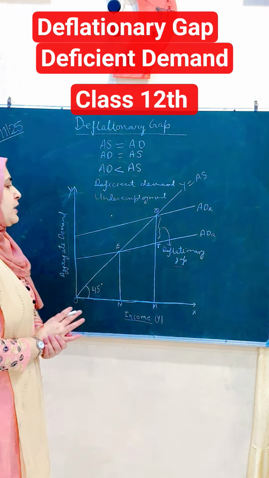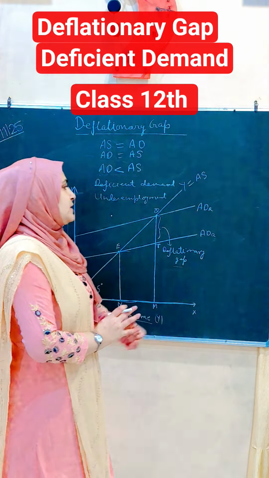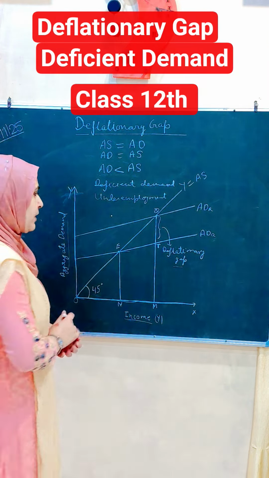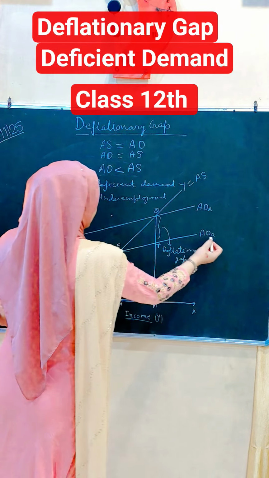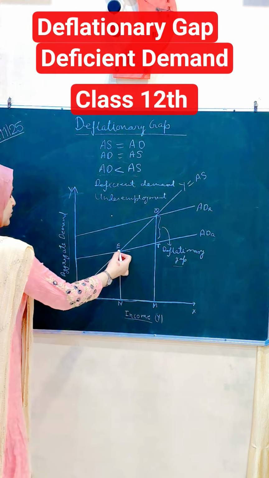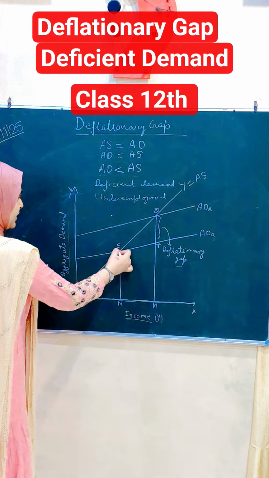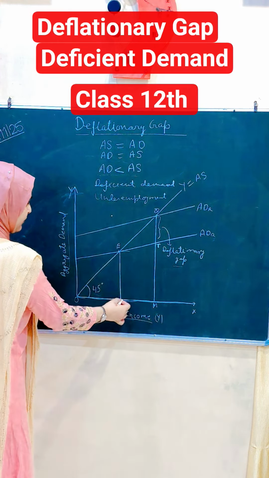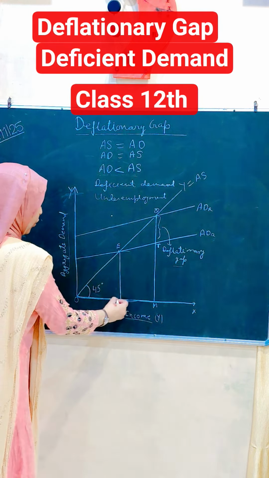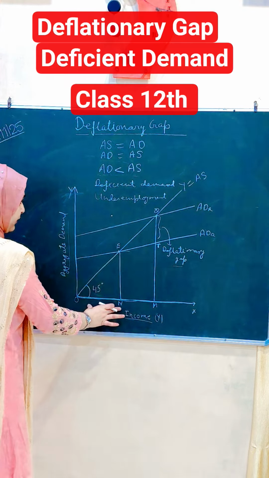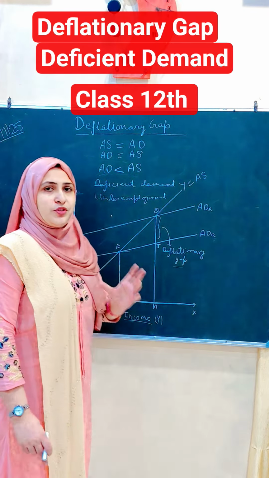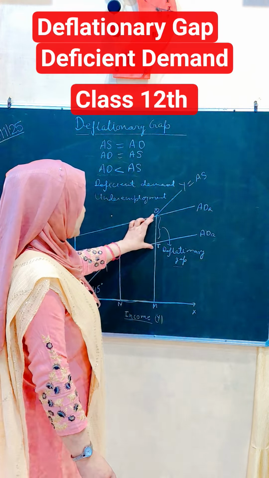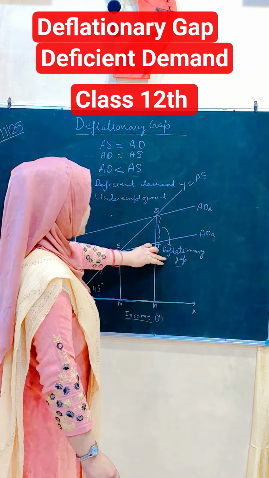Now suppose our actual aggregate demand is less than required aggregate demand, and actual aggregate demand is ADA, and it cuts the 45-degree line at point T. So our equilibrium will be established at point T, and corresponding to this the equilibrium level of income will be ON. So this situation is called the situation of deficient demand, and this gap shows the deflationary gap.